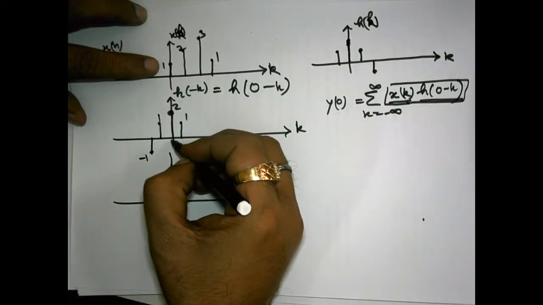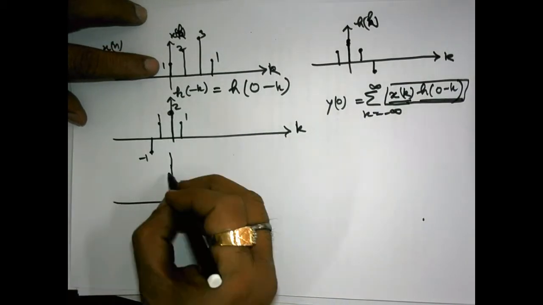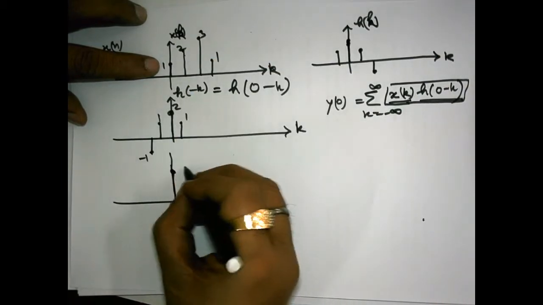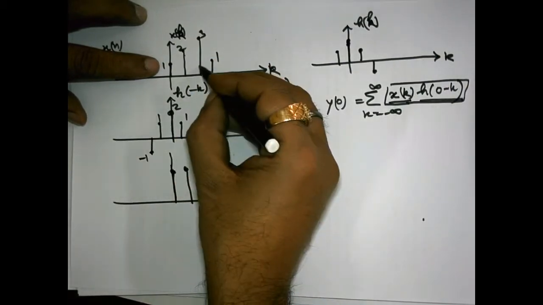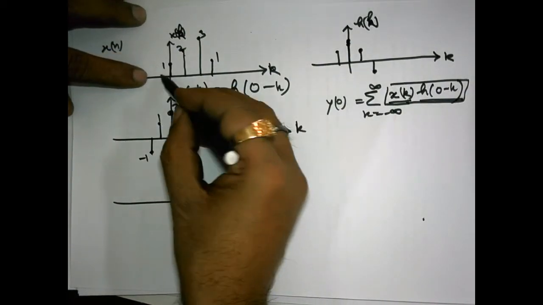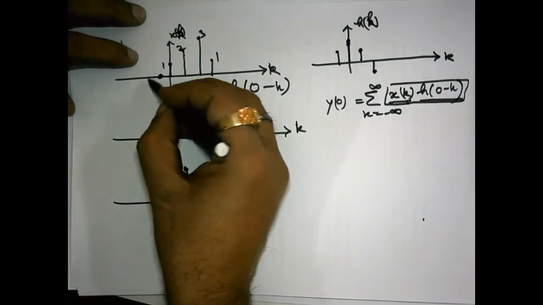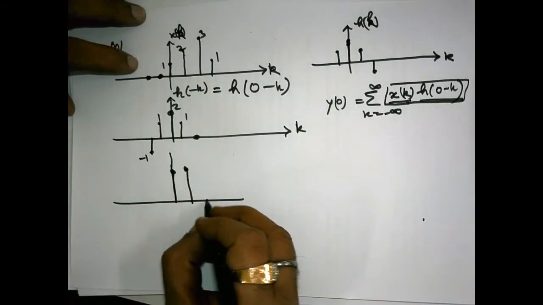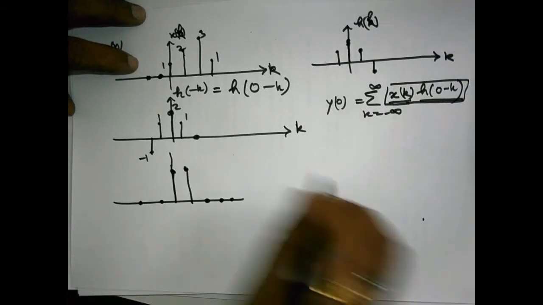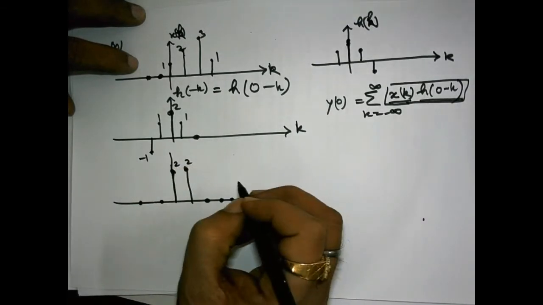Okay, so 2 multiplied by 1 is 2, strength is 2, and here 2 multiplied by 1 is strength 2, and here 3, and here no strength 0, and here 1, and here no strength 0, here minus 1 and no strength 0, meaning all other samples are 0. So this is having strength 2, this is having strength 2.